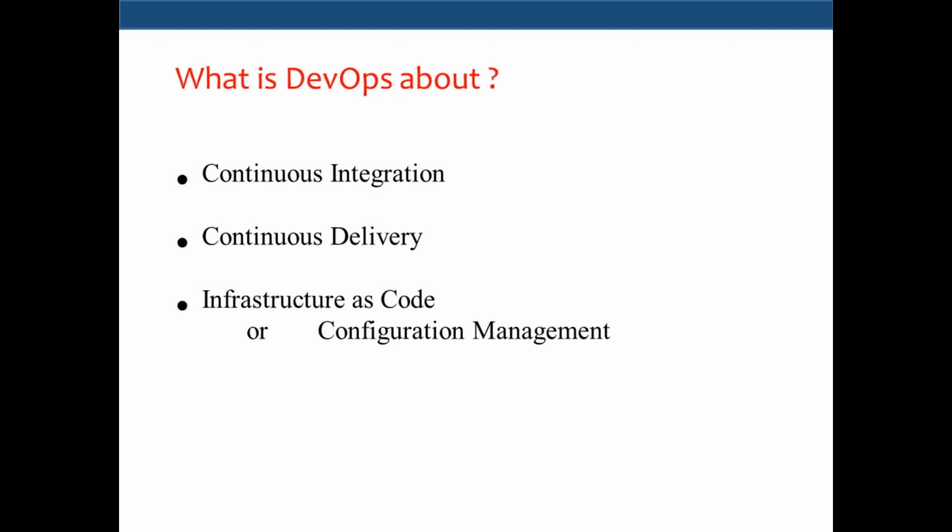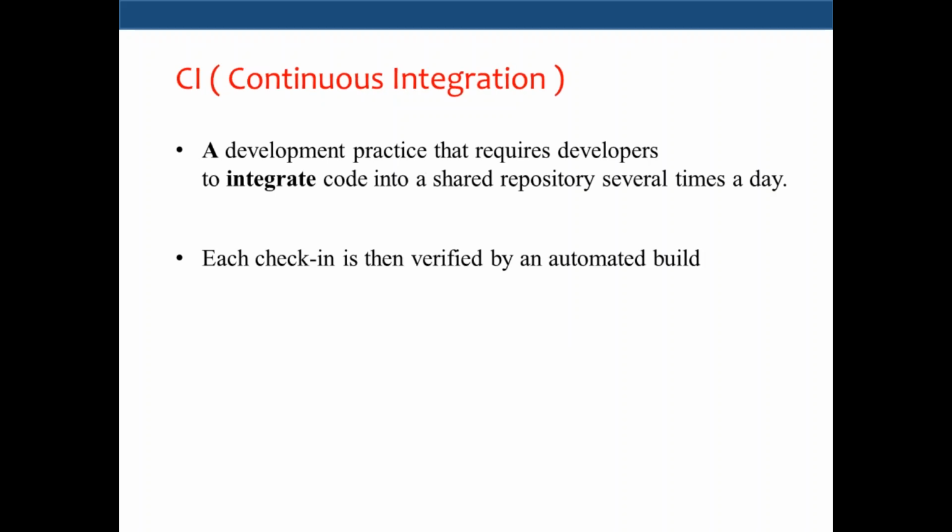Let's say you are getting another Java application, the Tomcat installation process may be the same, and we have to create a few users, we have to use NTP, we have to disable SSH root access. All these things should be applicable for any production servers. So we should be able to reuse the scripts for other setups. So it has good advantages. That is where we use infrastructure as code or configuration management.